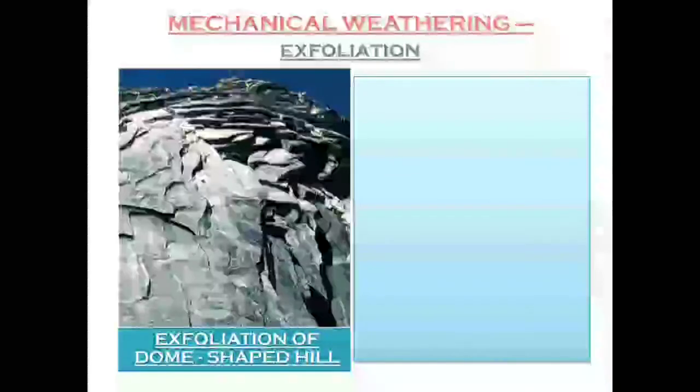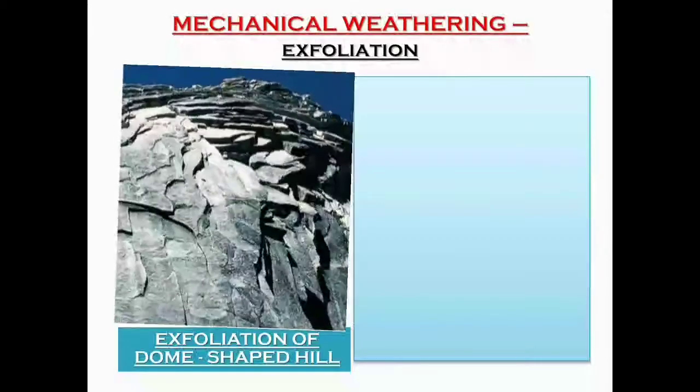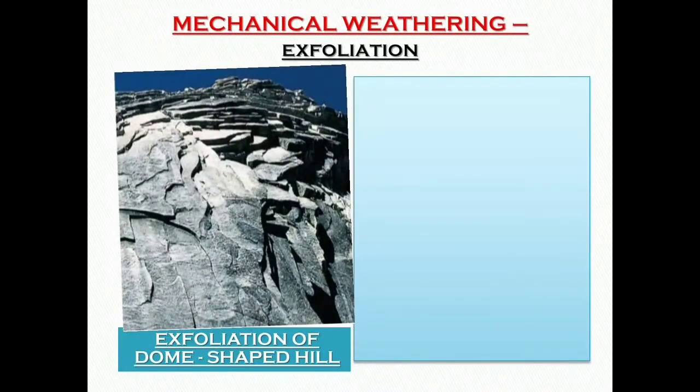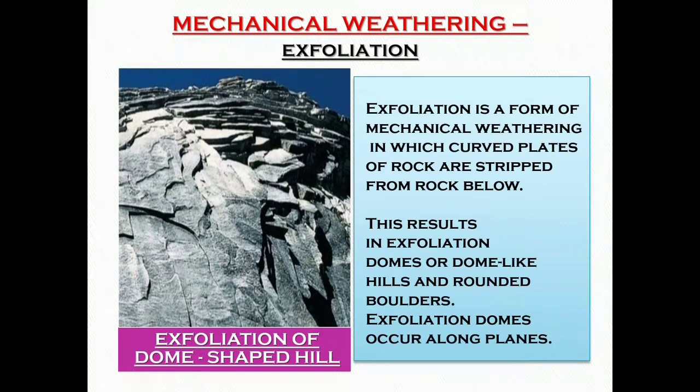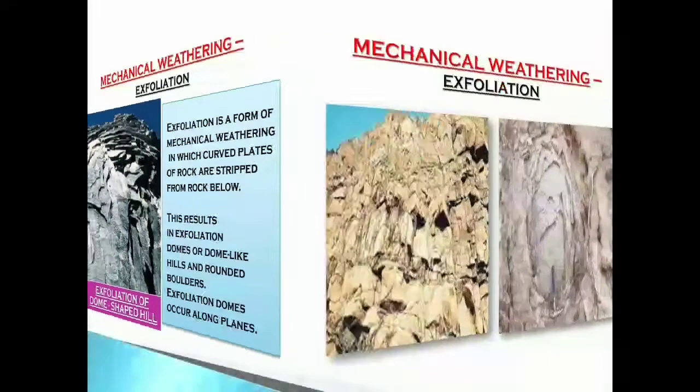Mechanical weathering, exfoliation. We have already seen this picture in our textbook. It is the exfoliation of a dome-shaped hill. What is it? Exfoliation is a form of mechanical weathering in which curved plates of rock are stripped from rock below. This results in exfoliation domes or dome-like hills and rounded boulders. Exfoliation domes occur along plains.